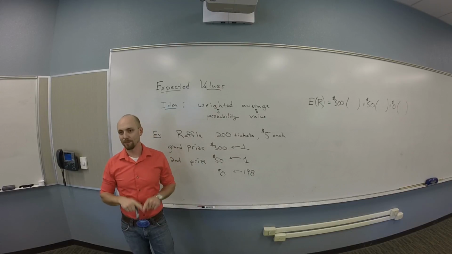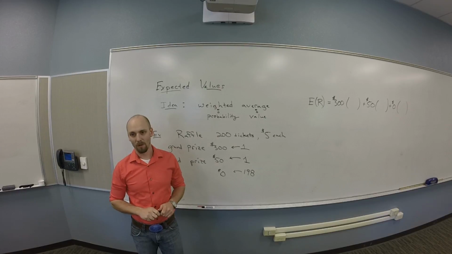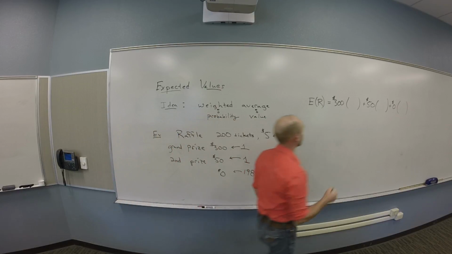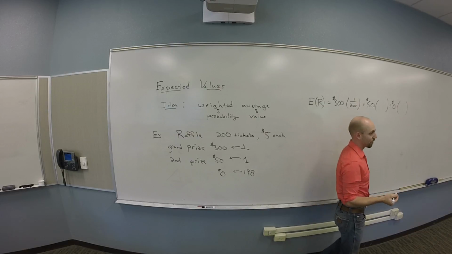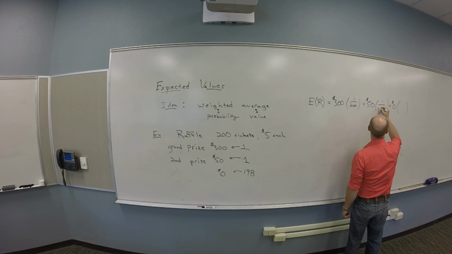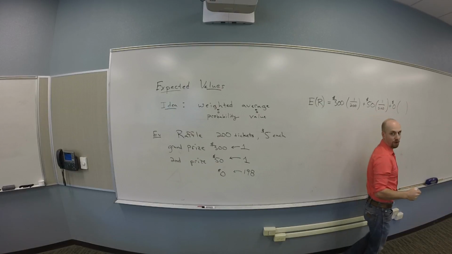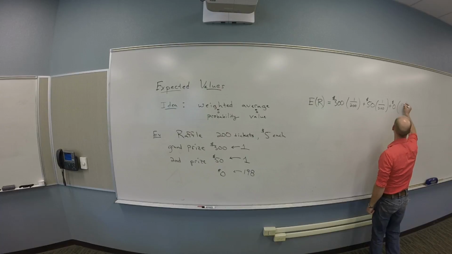Okay, what are you going to weight it by? So how likely is your $300 prize? 1 in 200. How likely is your $50 prize? 1 in 200. And how likely is your $0 prize? 198 in 200.